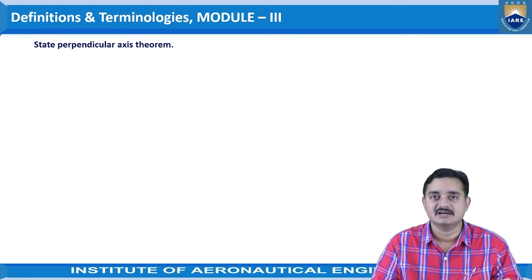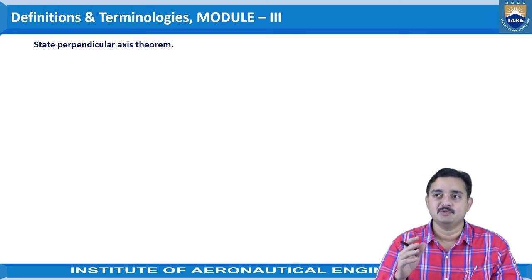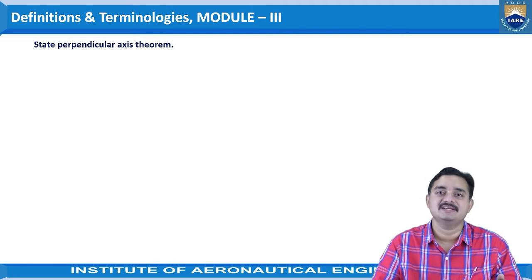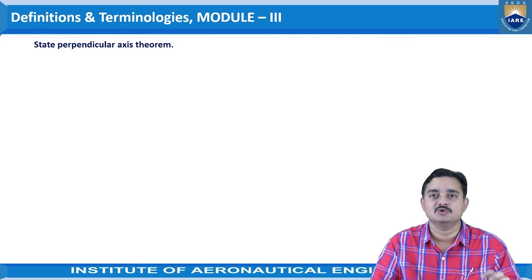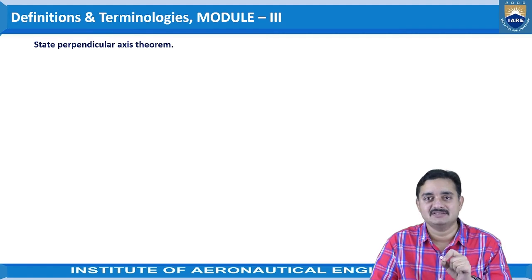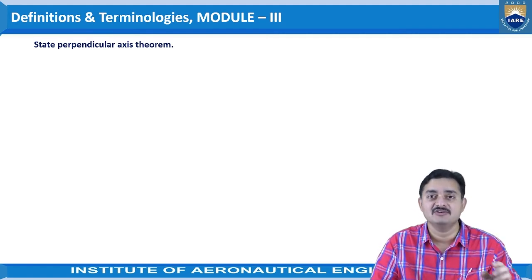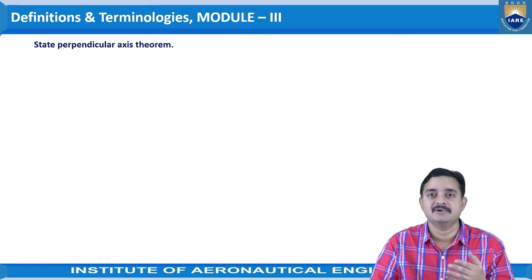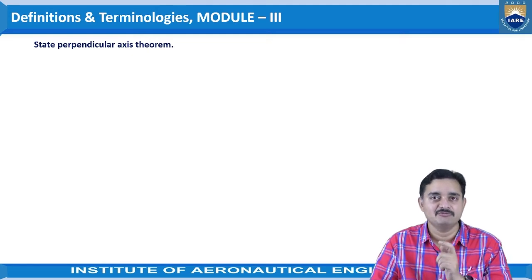For understanding this, let us take an example. Let us say there is a stick and you are placing that stick perpendicular to the wall. This stick, which is perpendicular to the wall, acts as the perpendicular axis for the two-dimensional plane of the wall. That is for simple understanding. The wall is the two-dimensional plane that we are going to consider, and the stick which is perpendicular to the wall is the perpendicular axis.